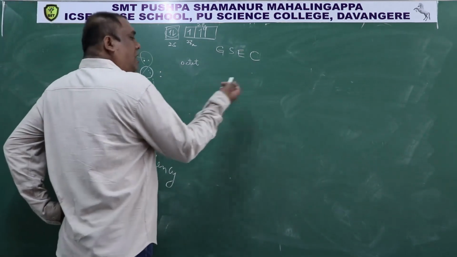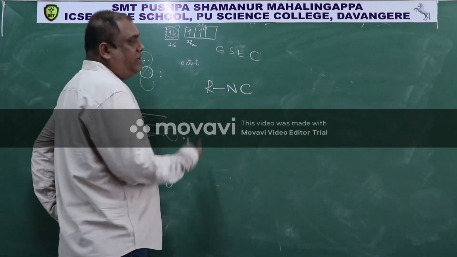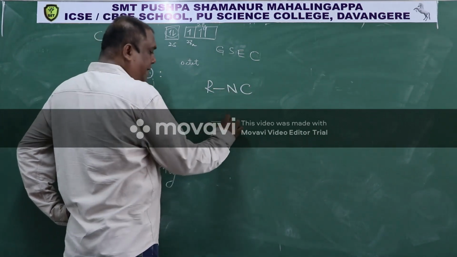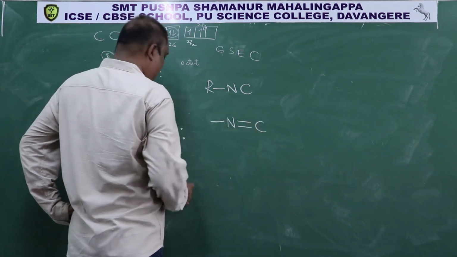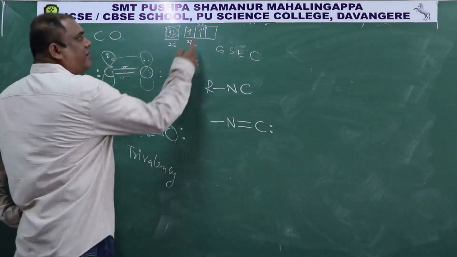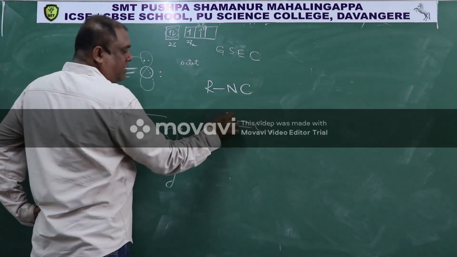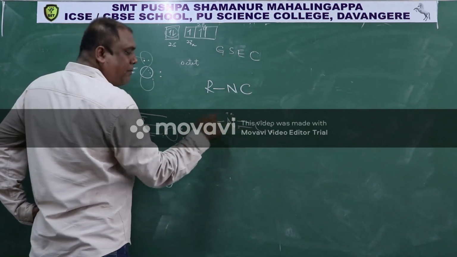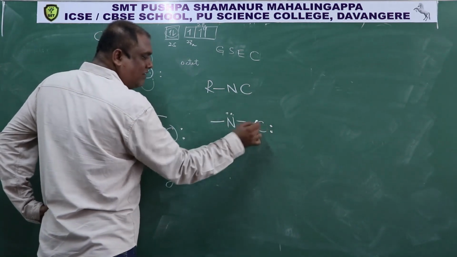Another example is RNC, alkyl isocyanides. I told you about this in the beginning. In this NC functional group, nitrogen has valency 3: the first bond, second bond, and third bond with carbon. So when carbon is forming 2 bonds, this carbon has a lone pair and a vacant orbital like this. Okay, nitrogen has a lone pair. If you observe, 2 plus 2 is 4, plus 2 is 6, plus 2 is 8, nitrogen is happy with an octet, but carbon has 1, 2, 3, 4, 5, 6, only 6 electrons; it does not have an octet.